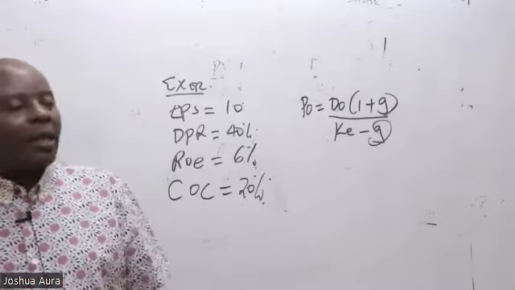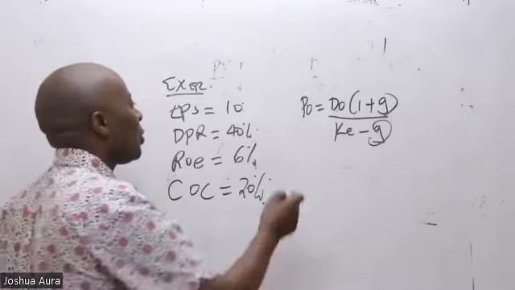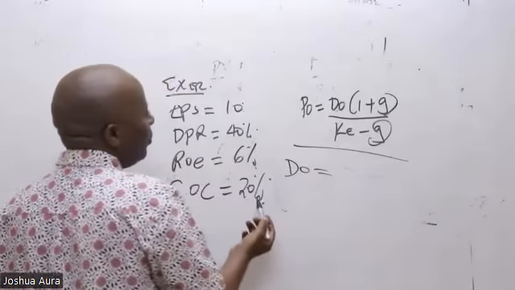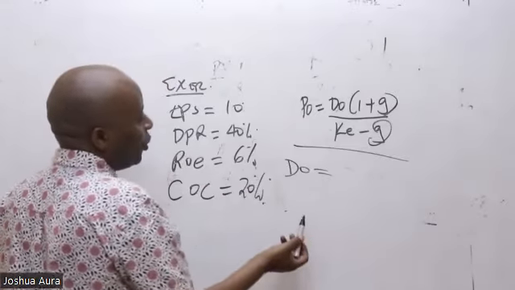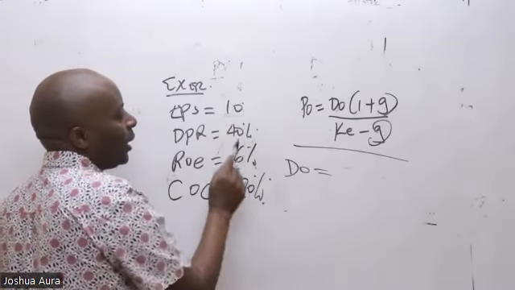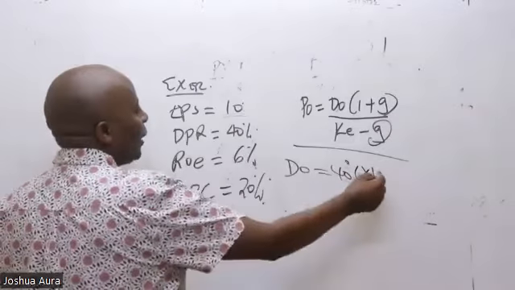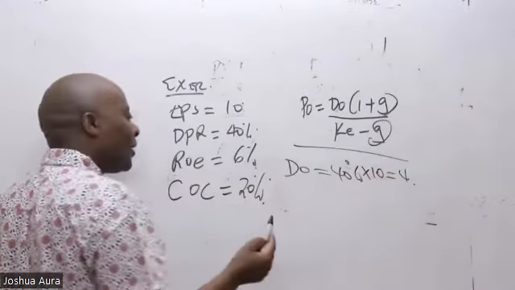So the first low-hanging fruit that I would want to harvest in this question is this. Come here and give us D0, the current dividend. Remember, dividends are normally paid from earnings. So the D0 will be 40% of the 10, which will be 4. Brilliant.